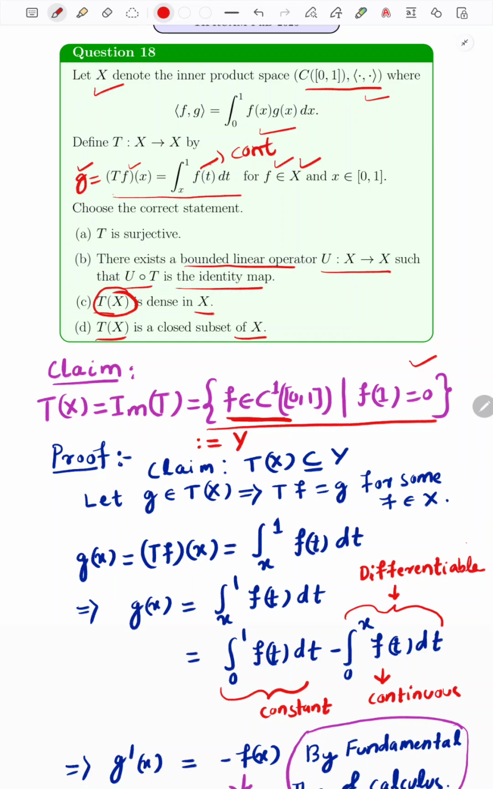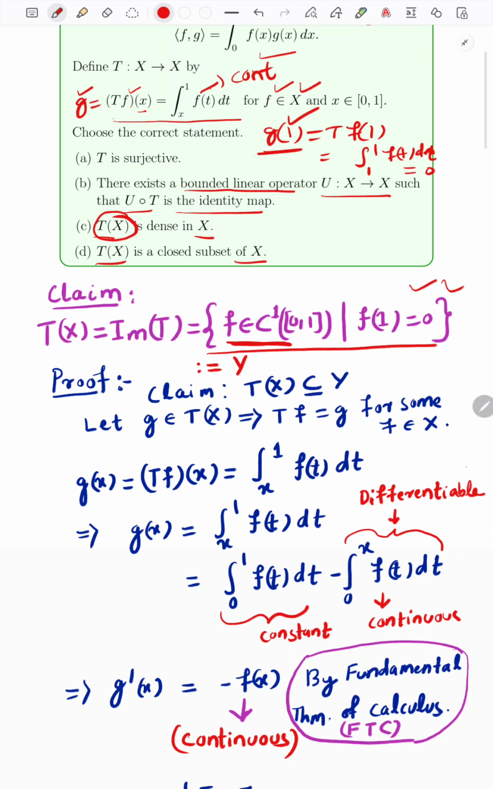And if you observe, if you take x equal to 1 and calculate g of 1, it gives Tf of 1, which is nothing but the integral from 1 to 1 of f of t dt, and we know that the integral from 1 to 1 of f of t dt is equal to 0. So here we get g of 1 equal to 0. So the image g is a differentiable function, and at the point x equal to 1 it gives 0. Therefore we expect this to be the image set, and we will prove it mathematically.